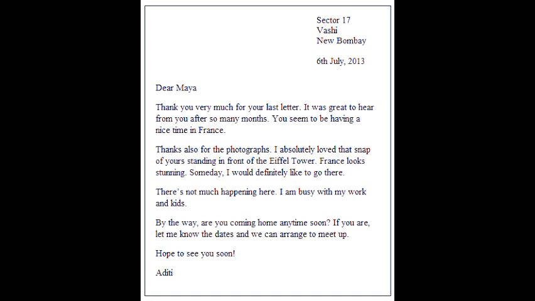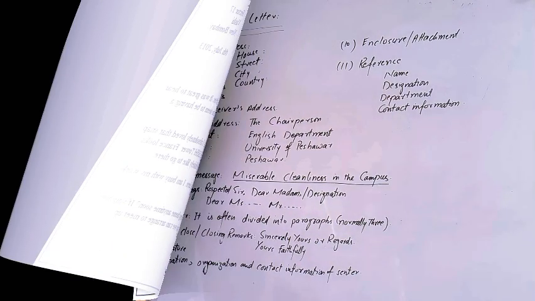So here we have an actual informal letter. You can see on the top right we have the sender's address. Below that we have the date. Then to the left side we have the salutation, Dear Maya, and then we have the body of the letter. Below the body we have a complimentary close, and below that we have the name of the sender.